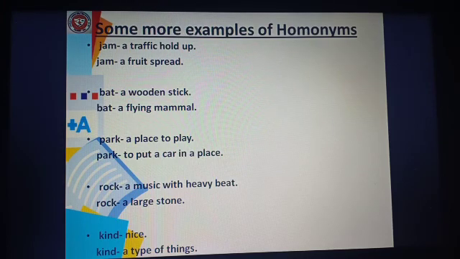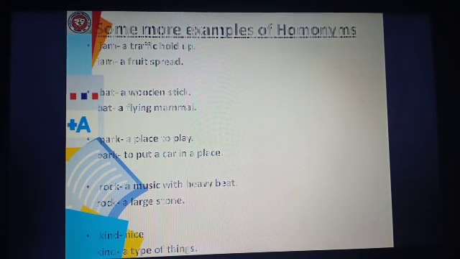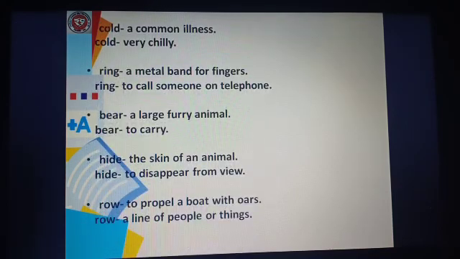Next, bat, a wooden stick, and the other meaning of bat is a flying mammal. Next, we have park, a place to play, and another one, park, to put a car in a place. Rock, a music with heavy beat, and rock, a large stone. Kind, nice. Another meaning of kind is a type of things. Cold, a common illness. Another cold is very chilly.